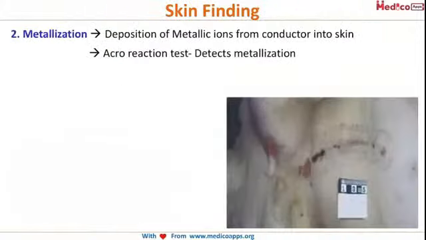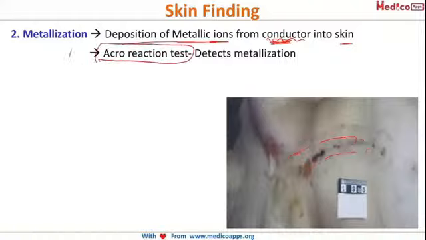So the second effect we are looking at is metallization. It's nothing but the deposition of metallic ions from the conductor of the electricity into the skin. You can see all these markings over here. This is metallization of the skin. That's the conductor. It transfers its metallic ions into the skin. Now, the atomic absorption test, please remember for your exam, detects metallization.